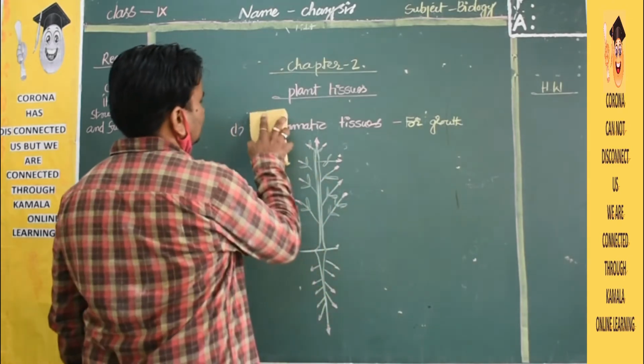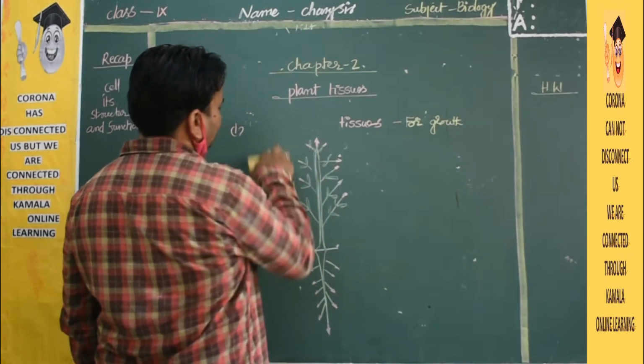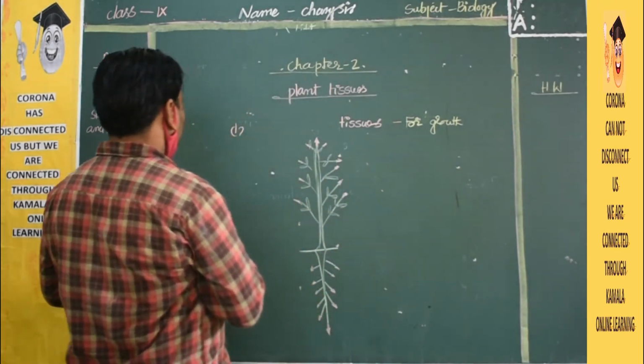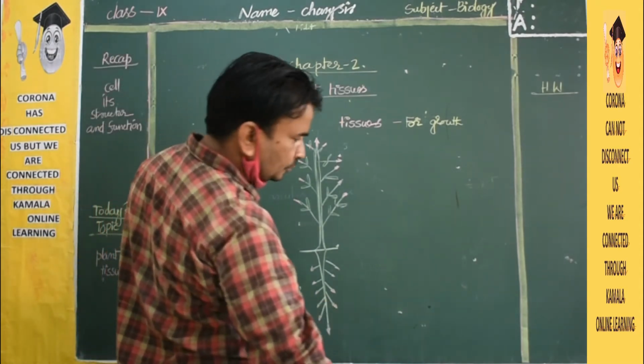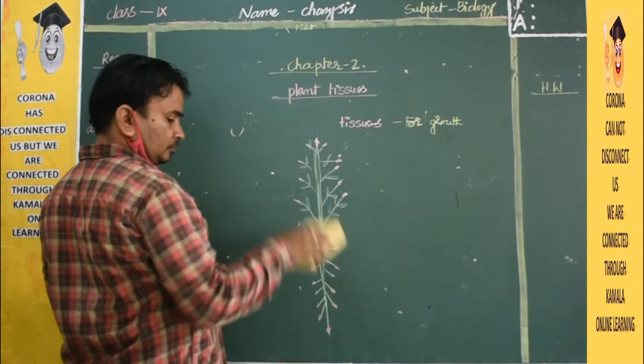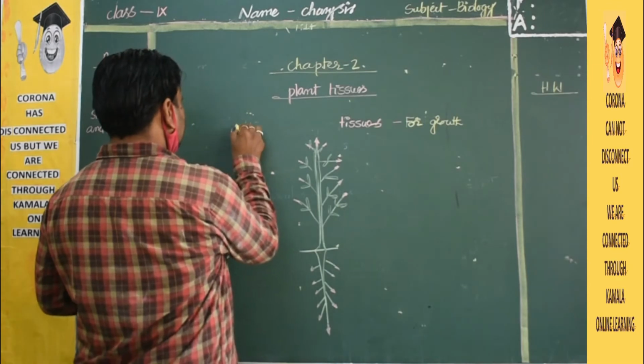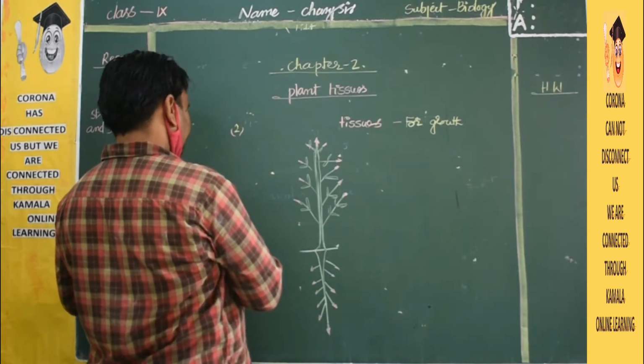Next, the second one is dermal tissue. Where will it be? Second one is dermal tissue.